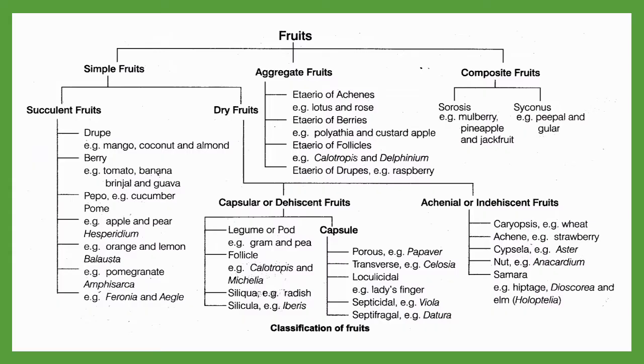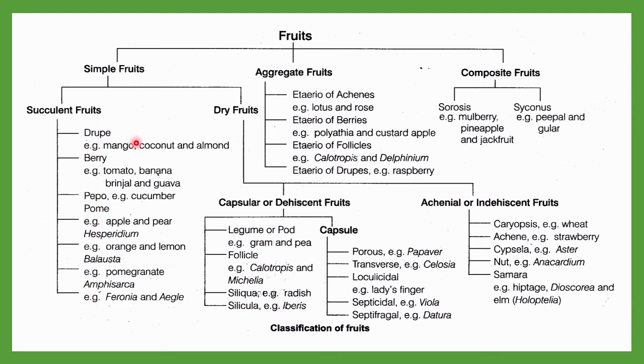So now let me go through this chart. By using this chart we can get the idea of what are examples of simple fruits, aggregate fruits, and composite fruits. Let me start with the simple fruit. As I told you, simple fruit can be divided into two major groups: succulent fruits and dry fruits. Succulent fruit is further divided into these categories.